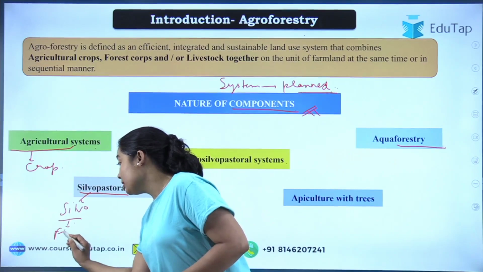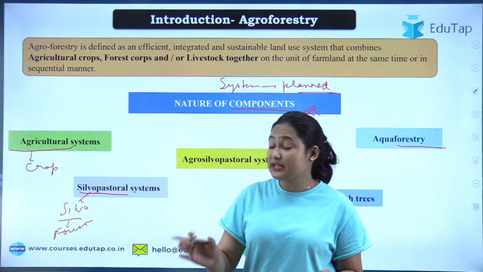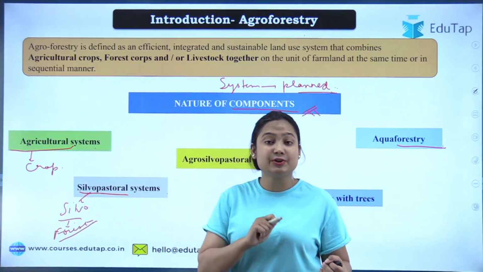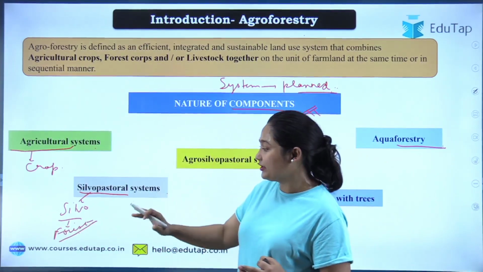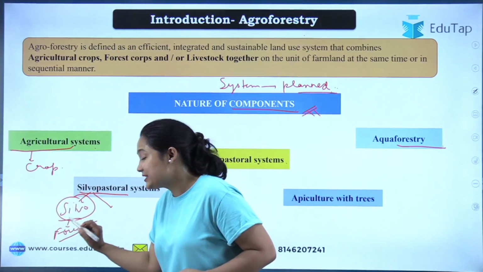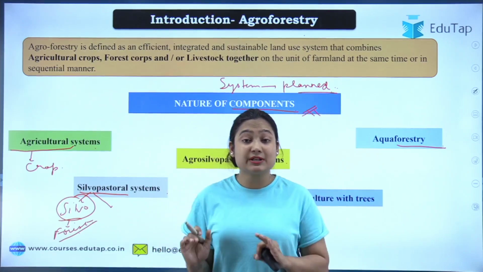Okay, so why do we do this forestry? It can be for wood, it can be for other means, so anything can be the goal. It can also be for conservation. It's not always that we need a product. We can simply do it for the conservation of our forest. So silvo means we are growing forest crops. Okay, the trees of the forest, we are growing them, we are culturing them.